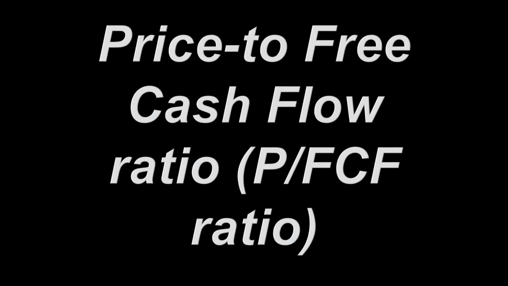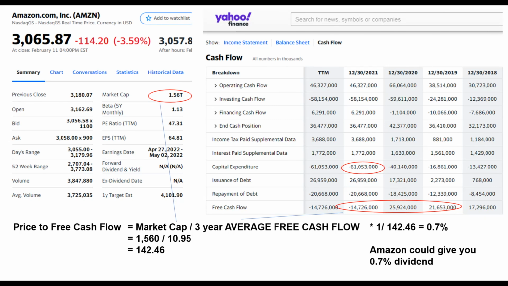Moving on to the third factor, price to free cash flow. The price to free cash flow is 142, if I use the average free cash flow of the recent 3 years to calculate it. This means that the company could give you a 0.7% dividend now if they are debt-free. But I want to remind you that they are not debt-free now.